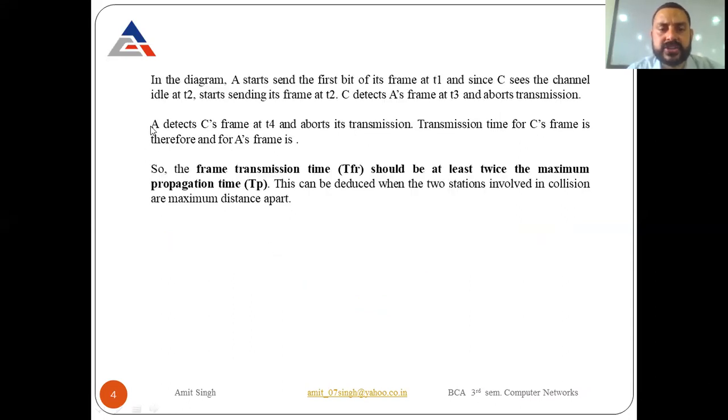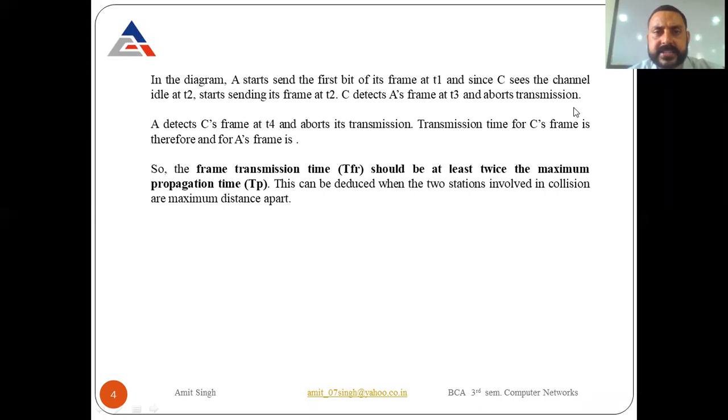So look at the description of this diagram. In the diagram, A starts sending the first bit of the frame at time T1. Since C sees the channel idle at T2, it starts sending its frame at T2. C detects A's frame at T3 and aborts transmission. So whenever A checks the transmission medium and it is idle, at that same time A sends its data.